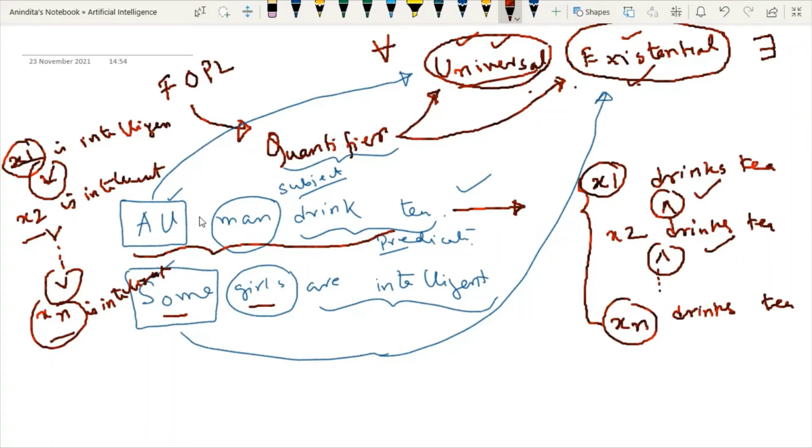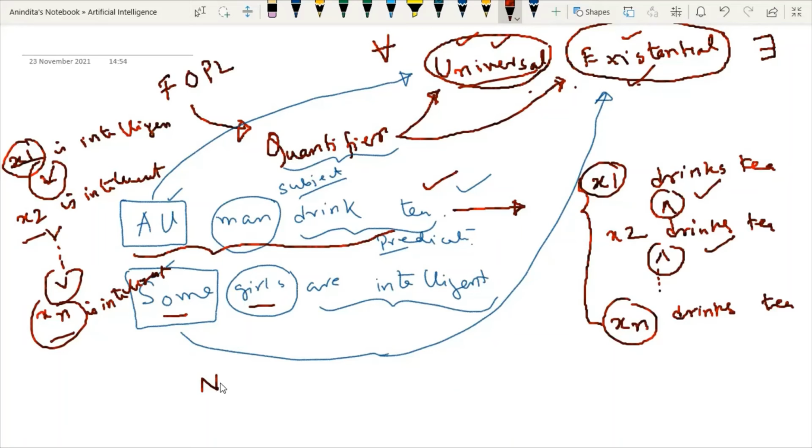This is the basic syntactical difference between them. But why are we learning this? The ultimate aim is that whenever a complex sentence like this is given to us, we can convert it into a proper FOPL representation.